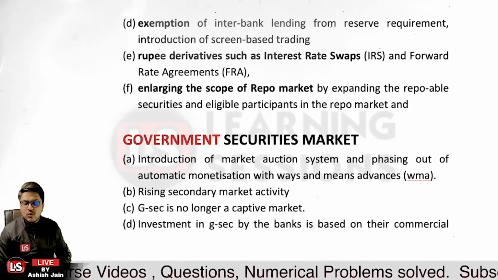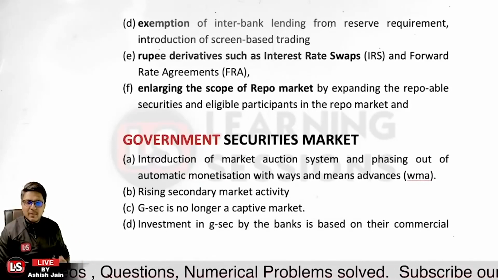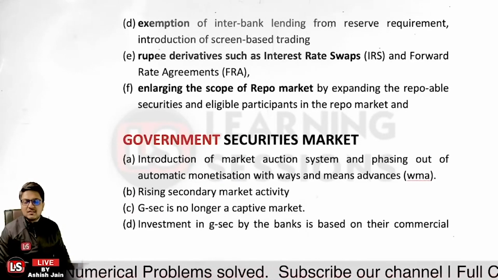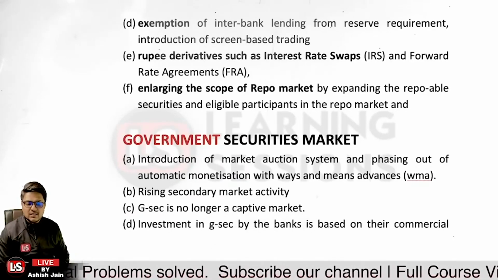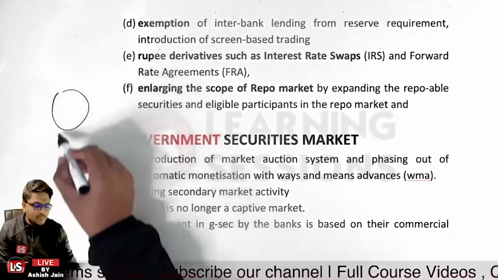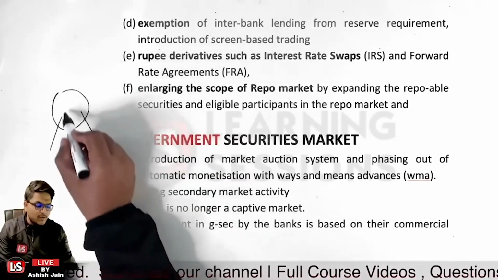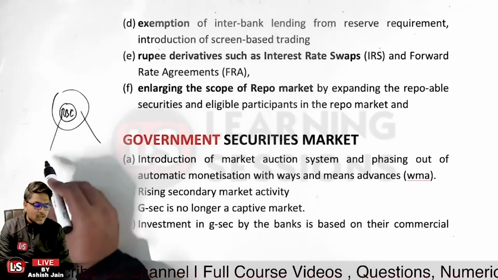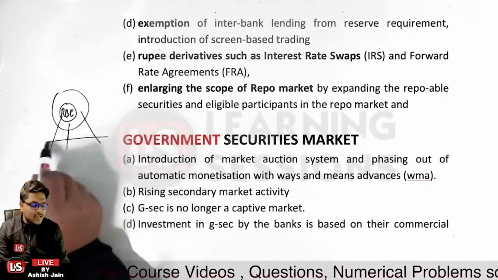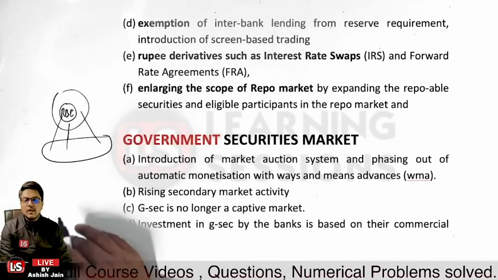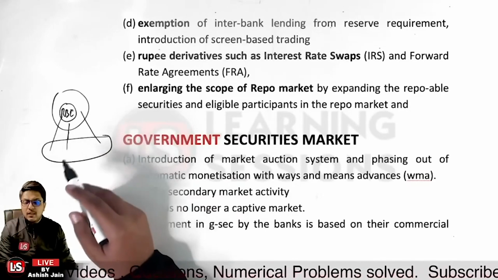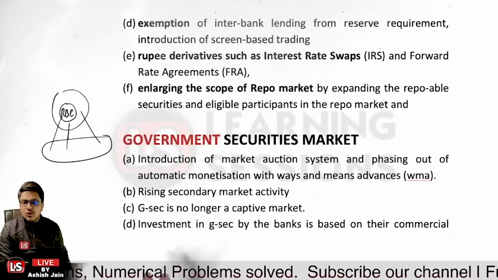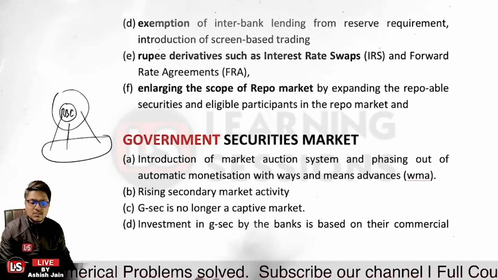There are two types of market. One is the primary market, where the government sells the securities to the investors through the Reserve Bank of India. The secondary market is related to that. Let us take the case that the investors have bought the securities from the government of India through the Reserve Bank of India. Now the investors want to buy or sell among themselves. That is related to the secondary market. When the securities are sold directly to the market, that is the primary market, and when these securities are sold in between investors, that is the secondary market.